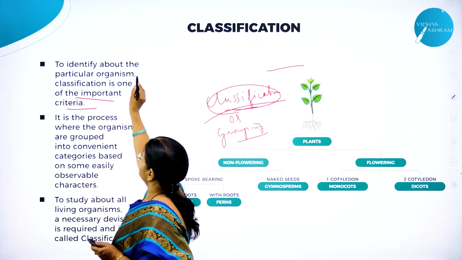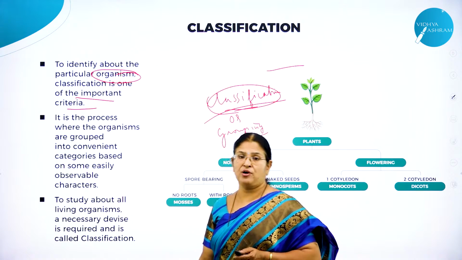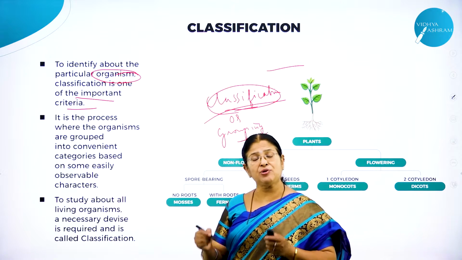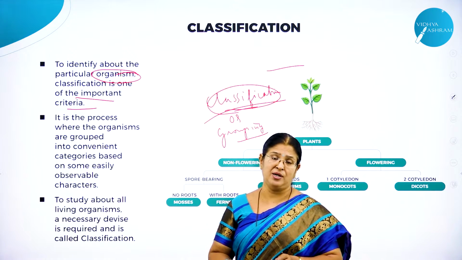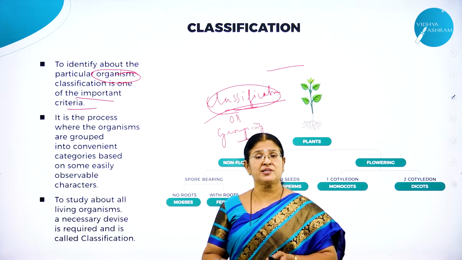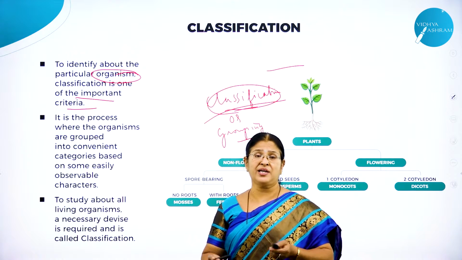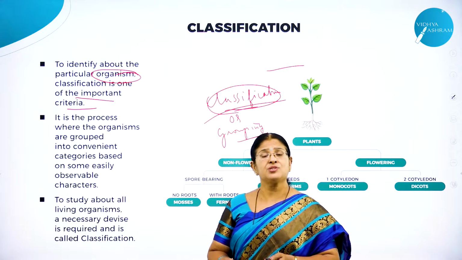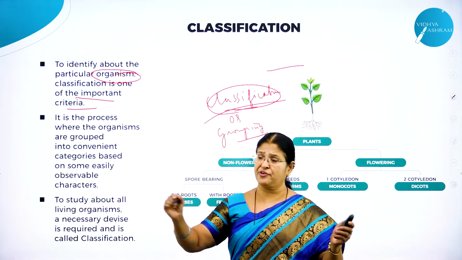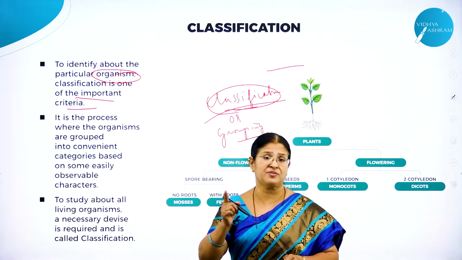So to identify a particular organism, classification is one of the very important criteria. As I said, classification is very much required for the grouping of the organisms. Then only we'll be able to, for example, like fishes. Fish is an aquatic animal. What about frog? Frog is an amphibian which lives both on land as well as in water. Then monkey. Monkey is an arboreal animal which lives on the trees. So how do we identify these different types of animals based on their different habitats? It is the classification.